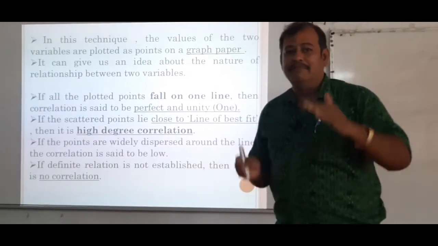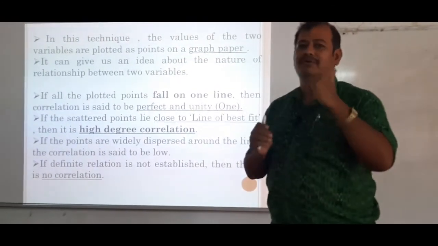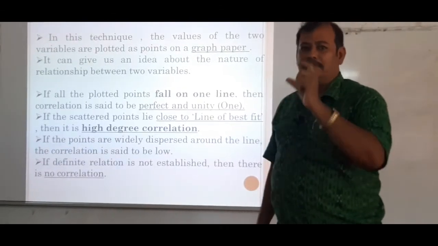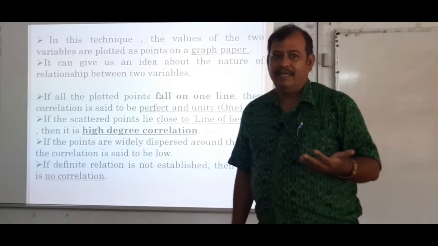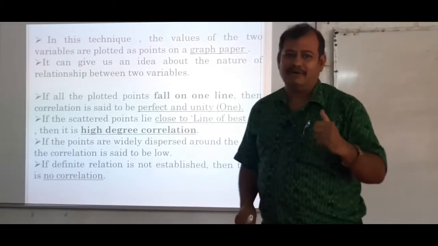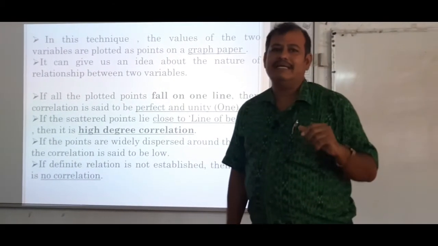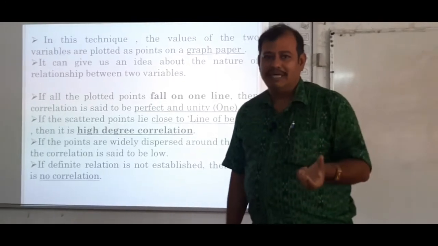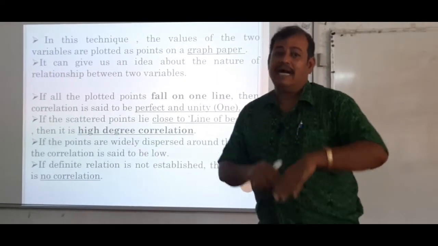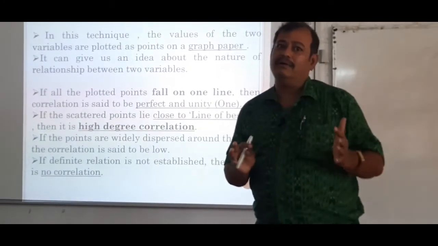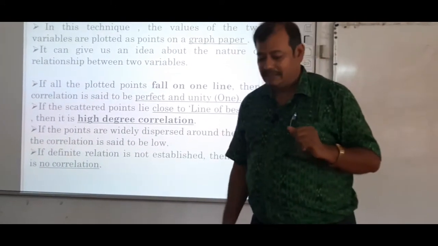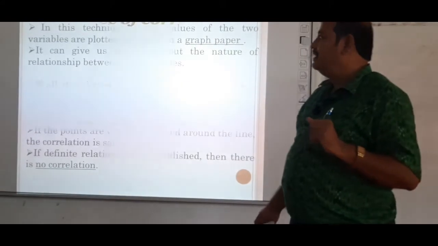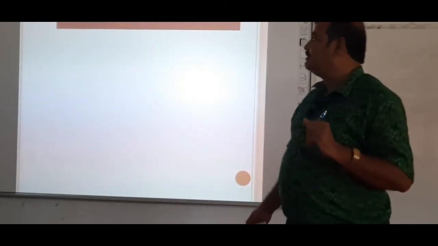Second, if the values are very narrowly found around the line of best fit, then it is called high degree correlation. If the dots are widely spread, then that is called low degree correlation. And if the points are haphazard and you cannot find where the points are, how can you establish the relationship? Then that is called no correlation. Now you just see the different degrees of correlation.